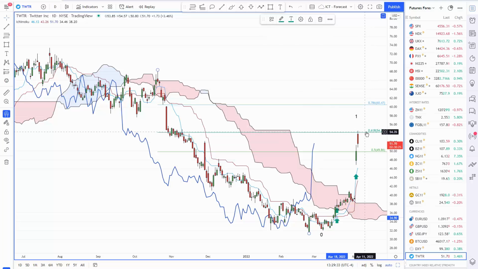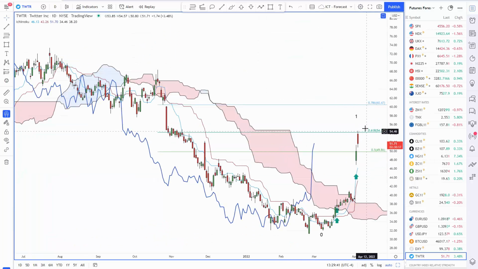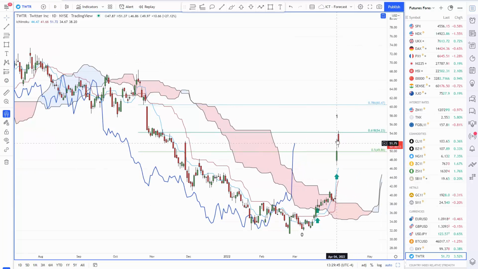Now, we're at a resistance point, a double resistance point on the daily. Don't forget where we were on the weekly: resistance point. So we're noticing a trend. Now I have 2 time frames with resistance on both, which means we are somewhat overbought on the daily chart as well, even though we have a buy signal.